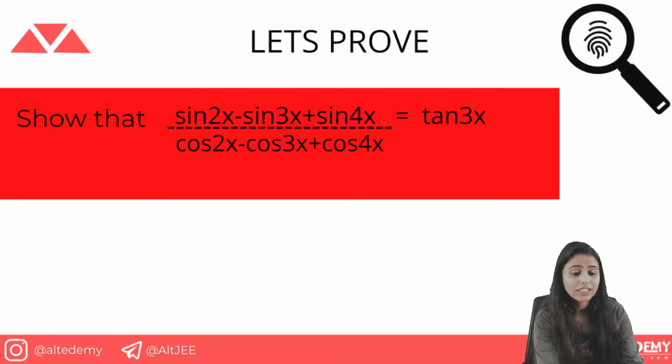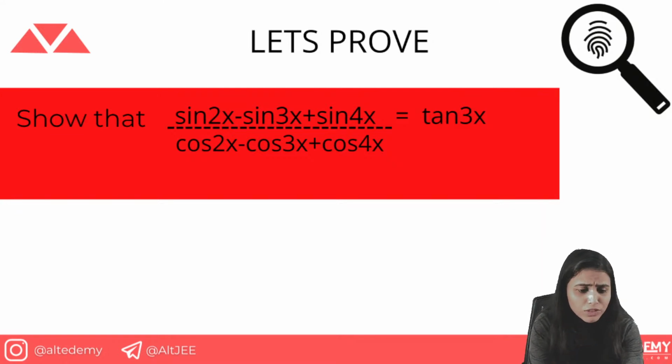After studying these 16 formulas, can we prove this: sine 2x minus sine 3x? So it's given like that. Now let's just prove it.